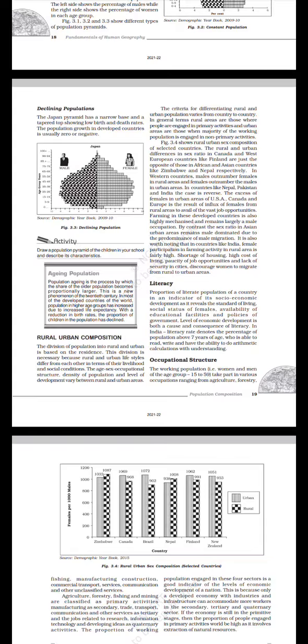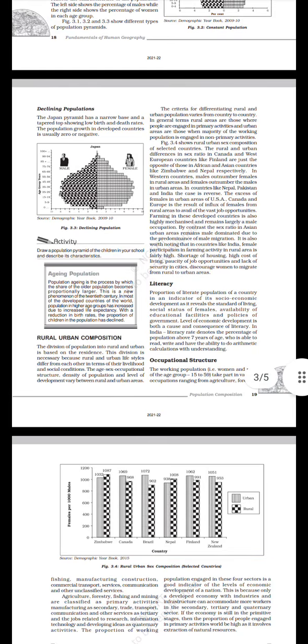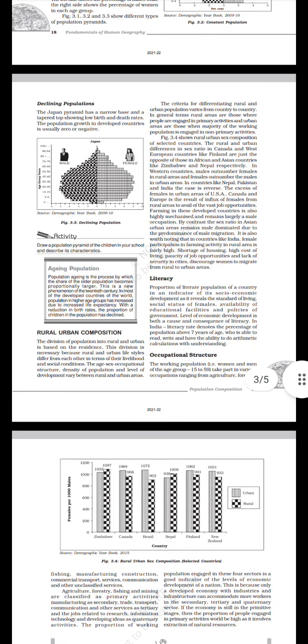It is also worth noting that in countries like India, female participation in farming activity in rural areas is fairly high. Shortage of housing, high cost of living, paucity of job opportunities and lack of security in cities discourage women to migrate from rural to urban areas.